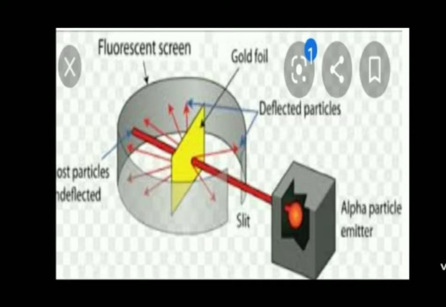There is an empty space between the revolving electrons and the nucleus. Rutherford's model explained the atom as unstable, but it is actually stable. So, through this experiment, he found out many theories.